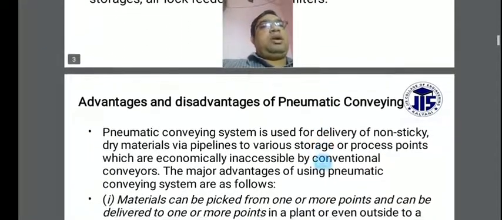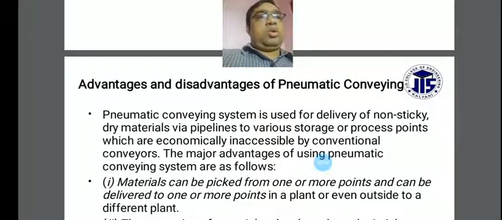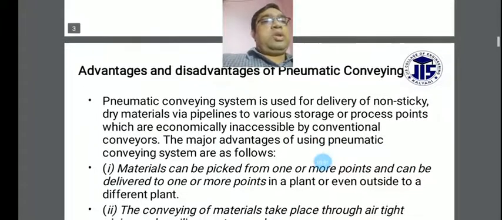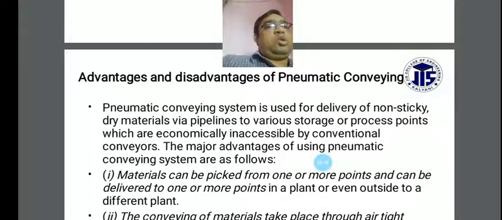Now a few advantages of pneumatic conveyors. The first is that the pneumatic conveyor system uses air as the fluid, and air costs nothing, which is a major advantage. The pneumatic conveyor system is used for delivery of non-sticky dry materials via pipelines to various storage or process points which are economically inaccessible by conventional conveyors.